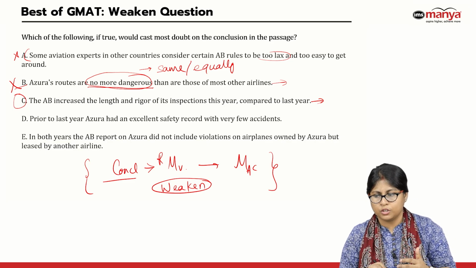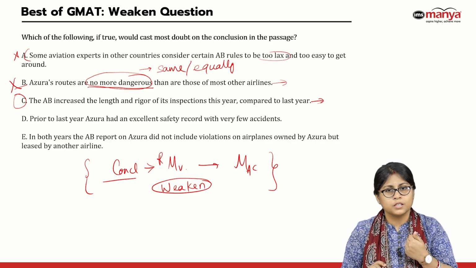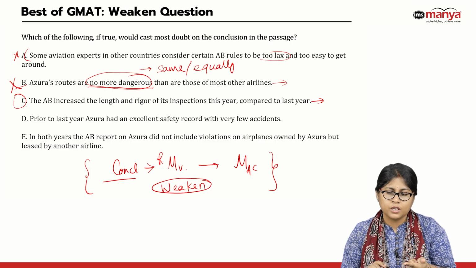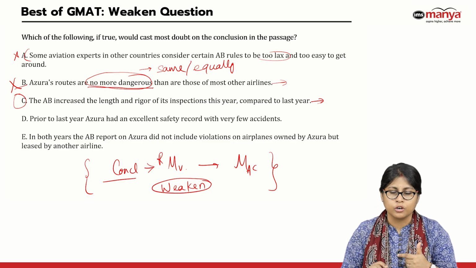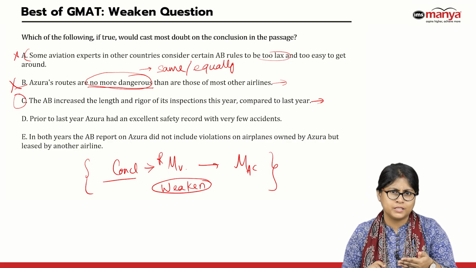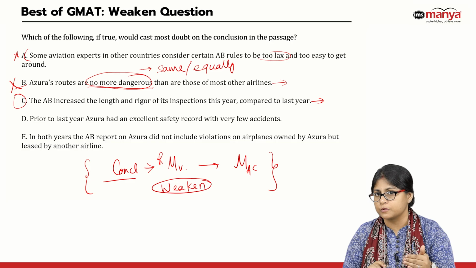Does that really give me an alternate reason? A, it doesn't give us an alternate reason. B, regarding whether it weakens my conclusion or not, you could feel that there is some lack of clarity as you initially read this option.